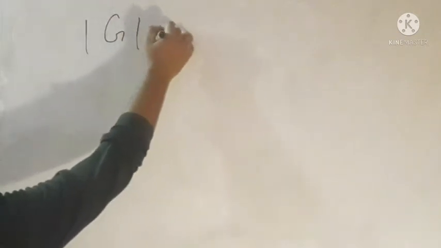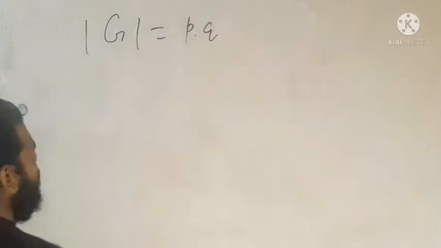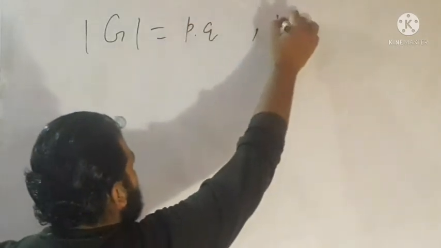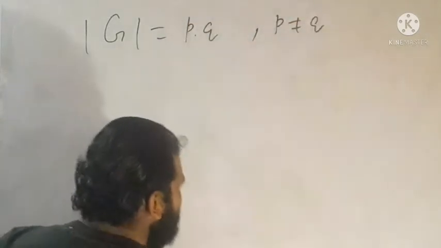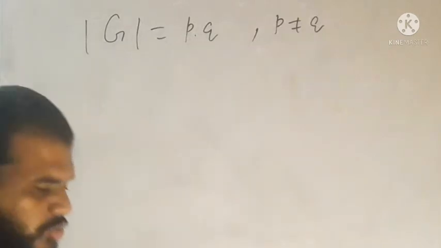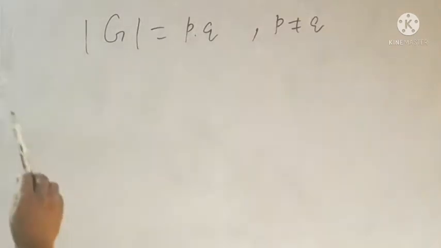Let G be a group. The order of this group is pq, provided that p and q are both distinct primes. Suppose the order of the group is the product of two primes and p is less than q.